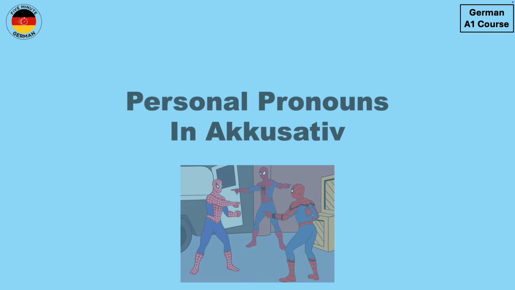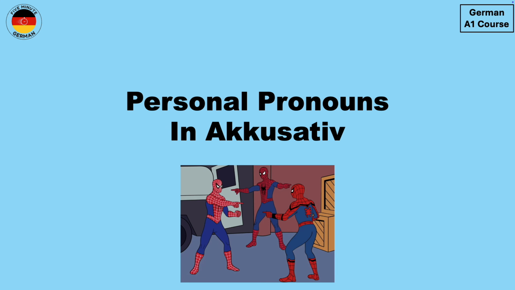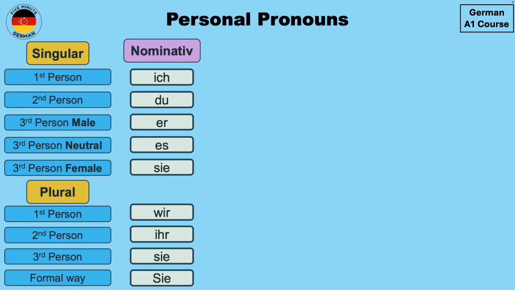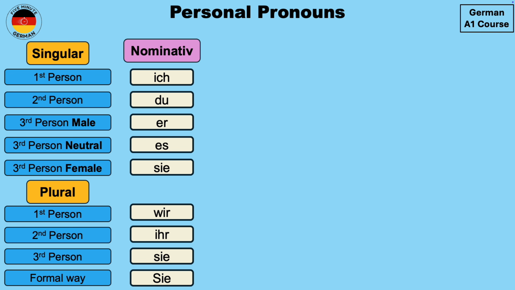Now let's take a look at what are the different personal pronouns in accusative in German. So I have rearranged the nominative personal pronouns over here and divided the different cases into singular and plural. And I have split the third person singular into third person male, neutral, and female. Now let's see the personal pronouns in accusative.